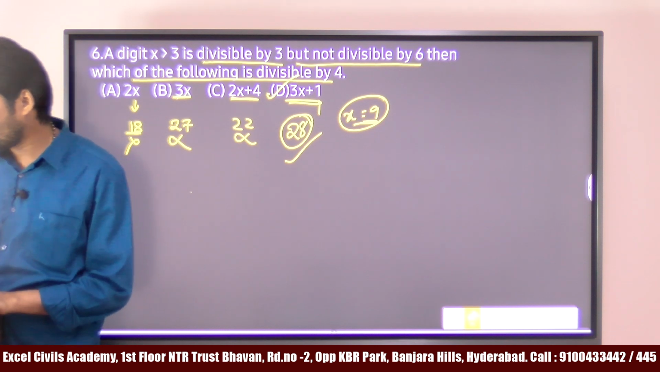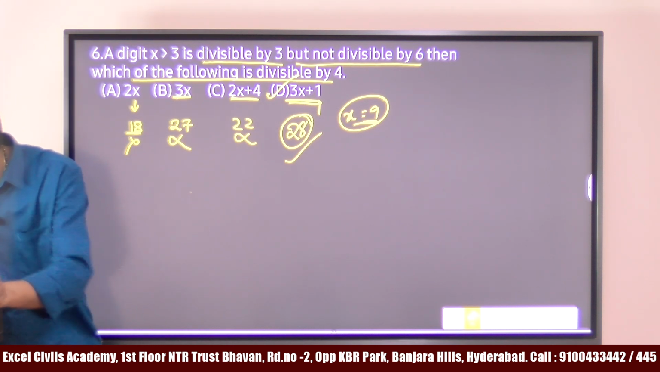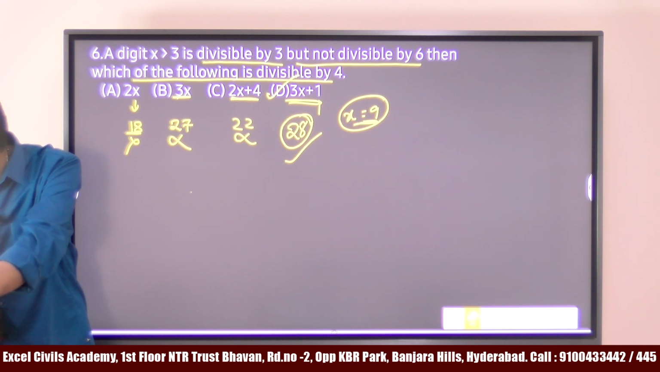Bhavana, how would it be C, amma? C is not divisible. If you take the value of x is equal to 9, 2 nines are 18, 18 plus 4 is 22. 22 is not divisible by 4. Okay, only option D, that is 3x plus 1, is divisible by 4.